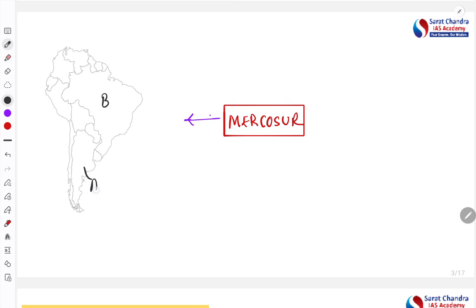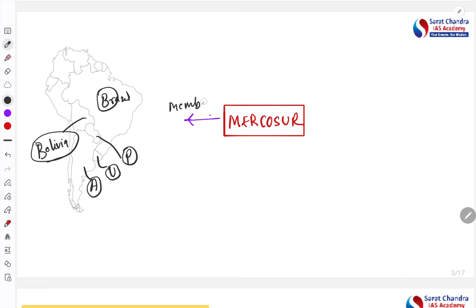Second, Argentina is one of the member. Uruguay, Paraguay, and Bolivia. These are the 5 members of this organization: Brazil, Argentina, Bolivia, Uruguay, and Paraguay. Please remember, these are the members of Mercosur, right?